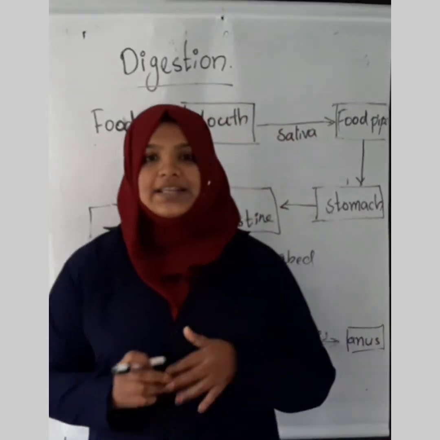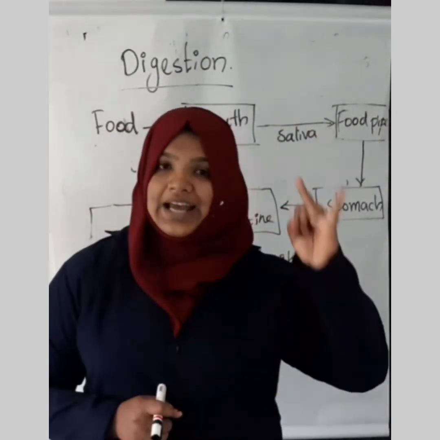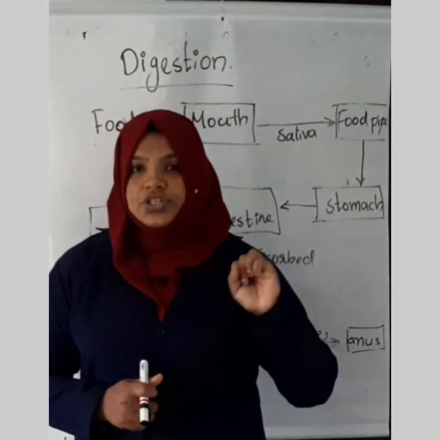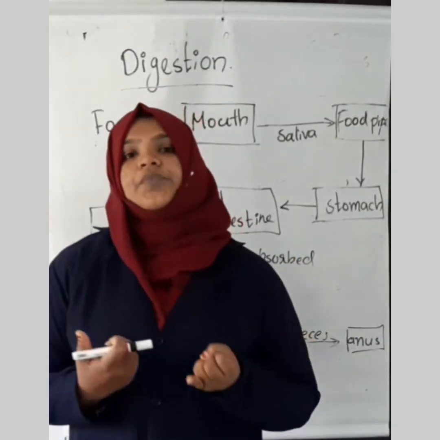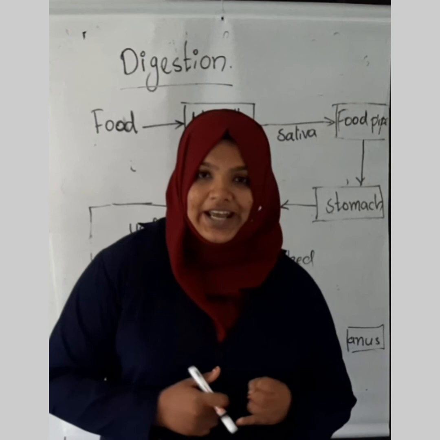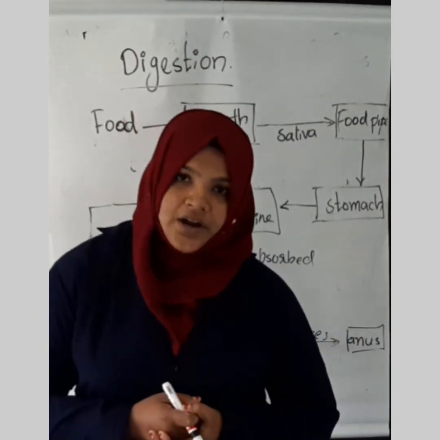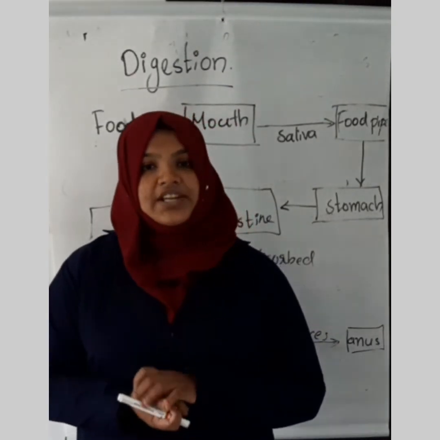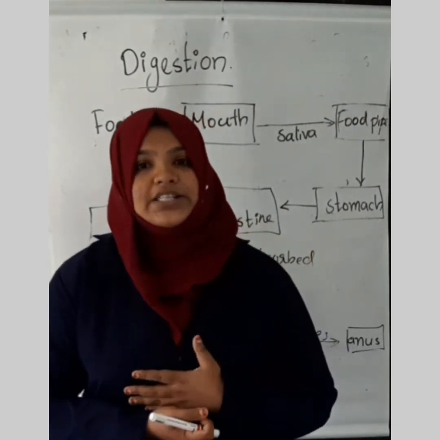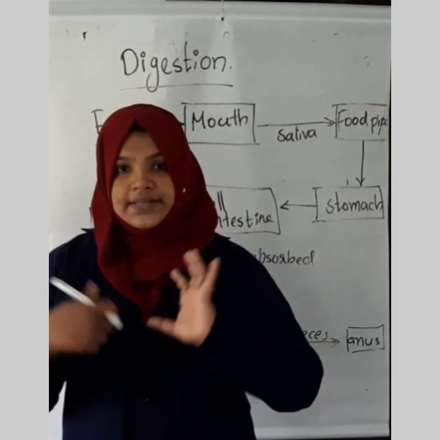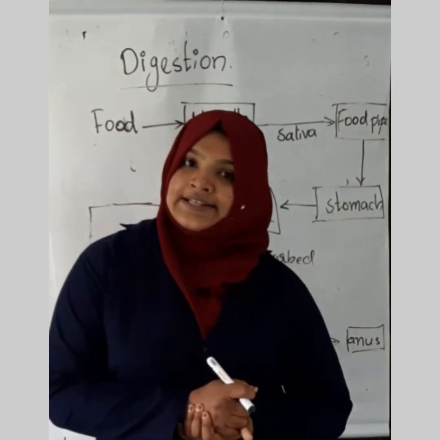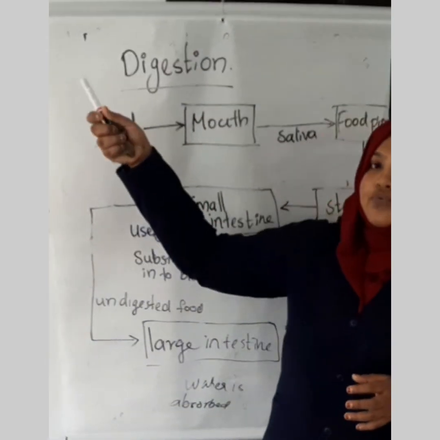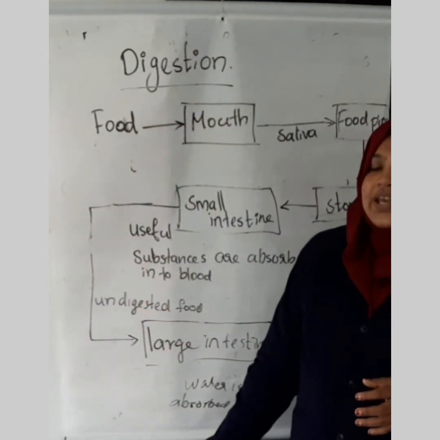So today we have discussed two terms, balanced diet and the process of digestion. So what is meant by balanced diet? The diet which contains all the nutrients in the right amount is known as balanced diet. And what is meant by digestion? Yes, the process by which the food is broken down into small components is known as digestion. And we have discussed the path of food from the mouth to the anus.